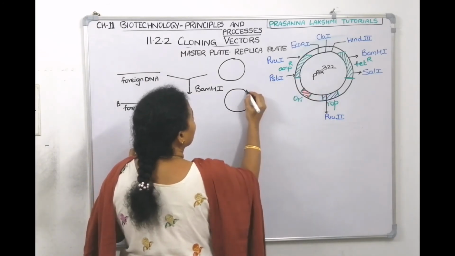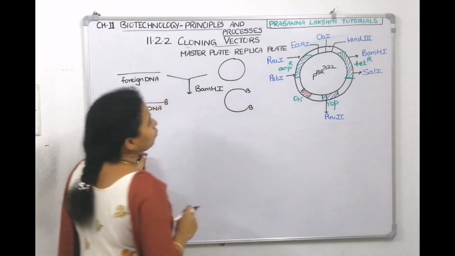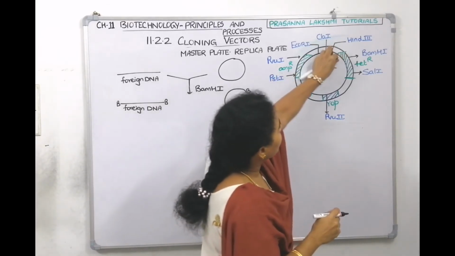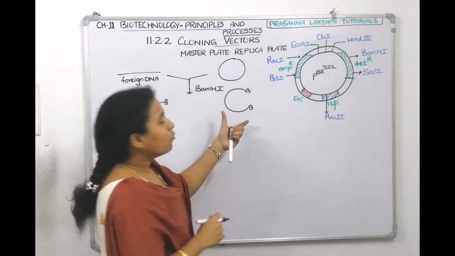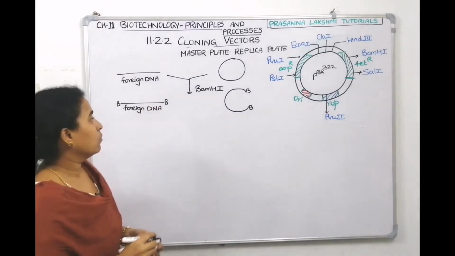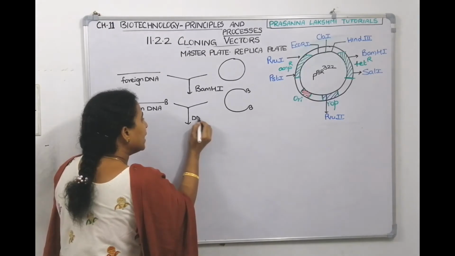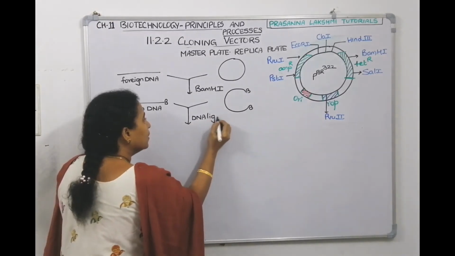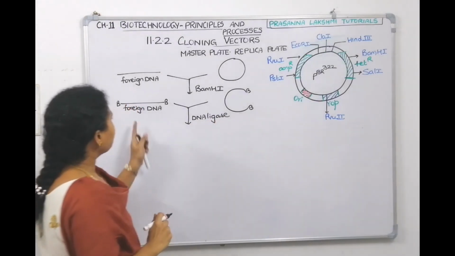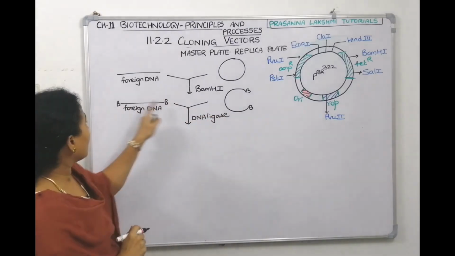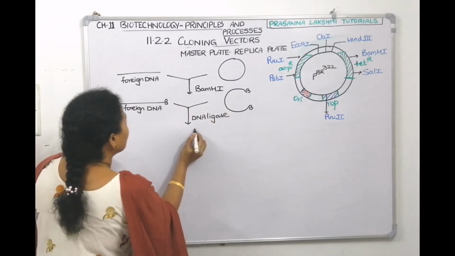When it opens, we will do DNA ligation. DNA ligase enzyme we will give now. When you give DNA ligase, this comes and joins this. Since they are complementary, they will join.